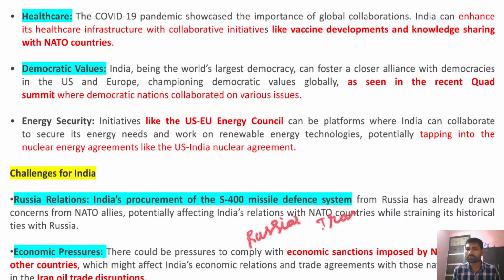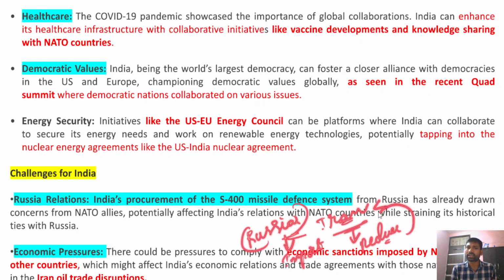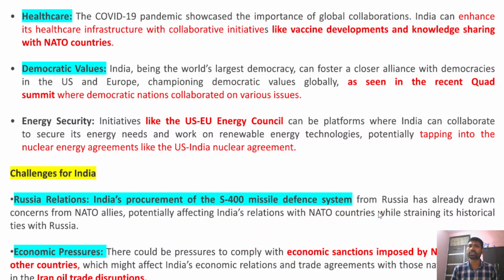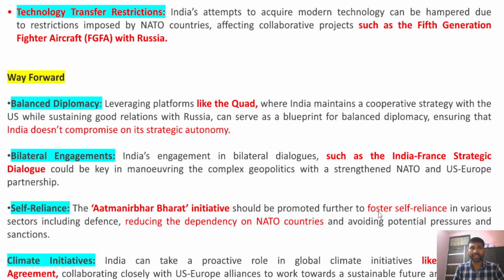Since they have imposed sanctions on these countries, India could not import defense equipment, and India has also reduced oil imports from Iran, and that has strained India's relations with Iran. Therefore, these kinds of economic pressures could strain India's relations with other non-NATO countries. Now, after that, technology transfer.